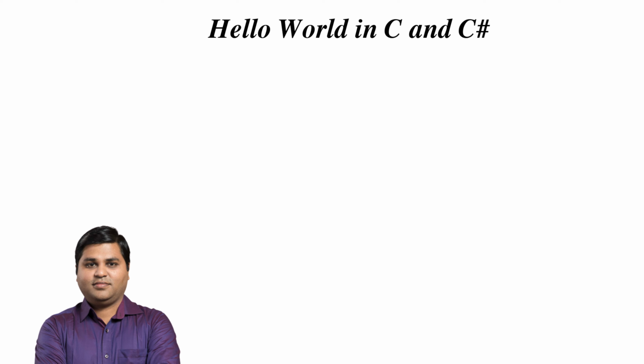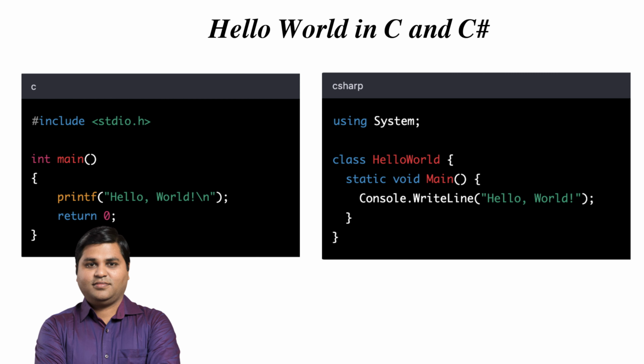Let's look at the Hello World program, which is a famous program that prints the words Hello World on the screen. Here is the code for the program in C, which is a lot like the code from a book called The C Programming Language that was written a long time ago by two smart people named Brian and Dennis.